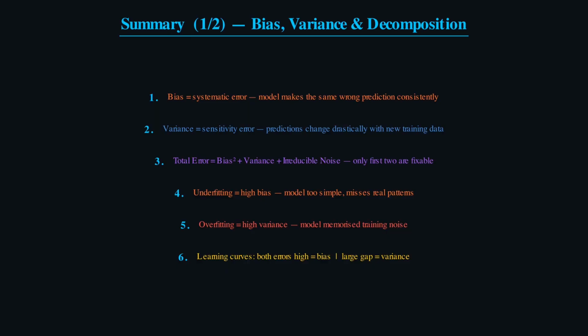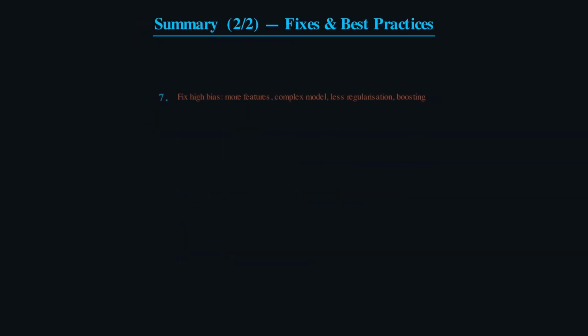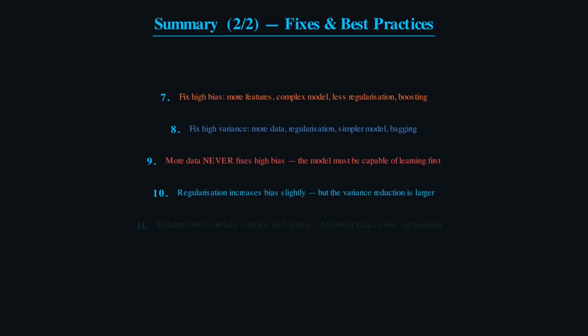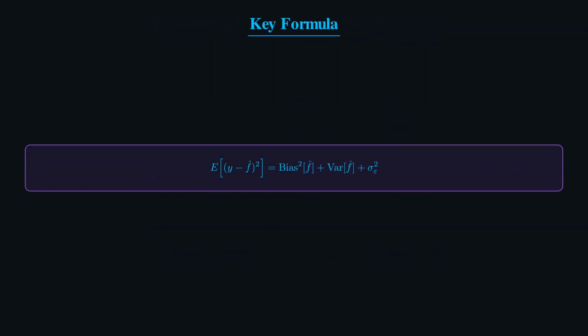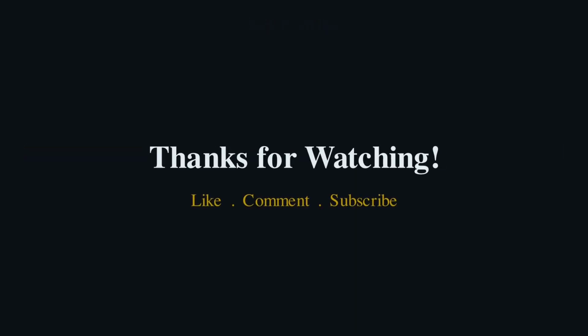The sweet spot is not a fixed point. It shifts with dataset size, noise level, and the complexity of the true function. A model that is well calibrated on one dataset may be overfitting or underfitting on another. Your job is to find that sweet spot by diagnosing with learning curves, fixing the right problem, replotting to confirm the fix worked, and finally validating with cross-validation. Never with the test set until you are fully done.